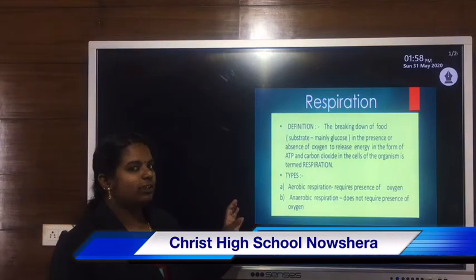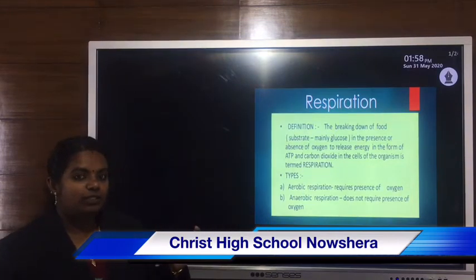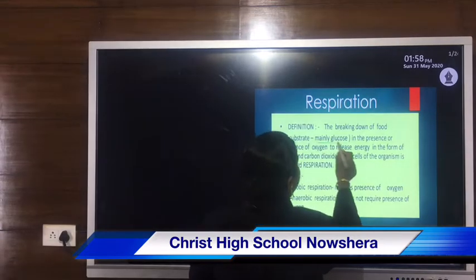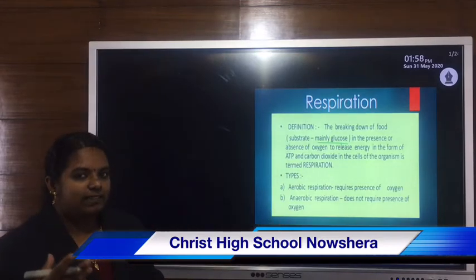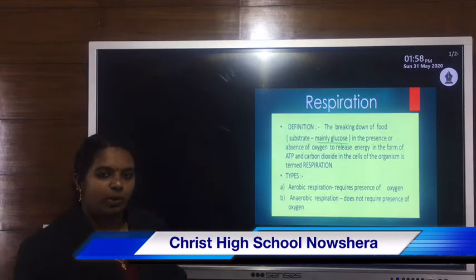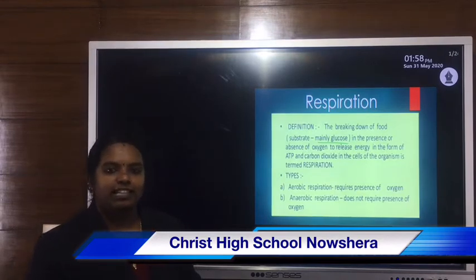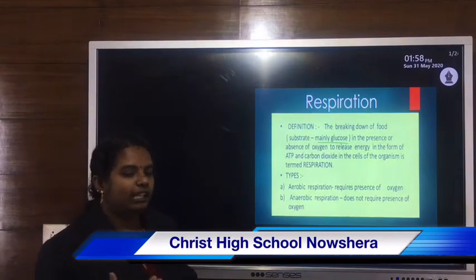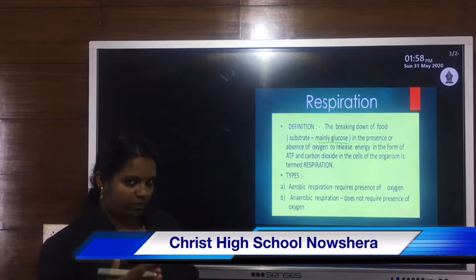Glucose is known as the substrate. Substrate means the substance which breaks down to release energy. So here the substrate is mainly glucose. This glucose breaks down in the presence or in the absence of oxygen. Sometimes the breakdown of glucose takes place in the presence of oxygen. On the other hand, sometimes the breakdown of glucose takes place in the absence of oxygen.